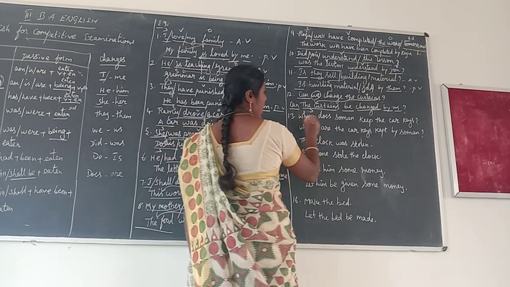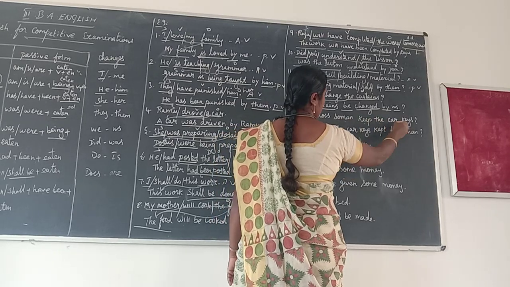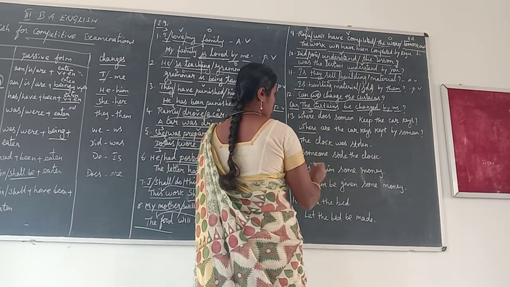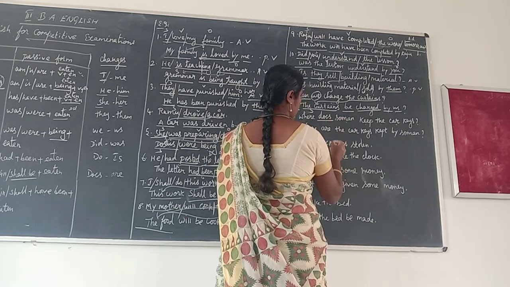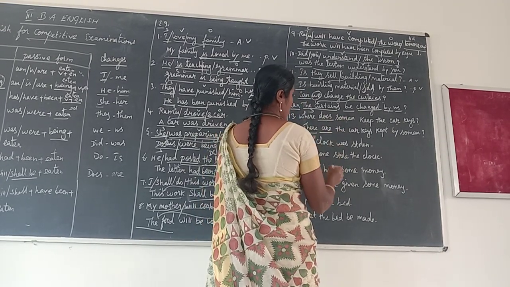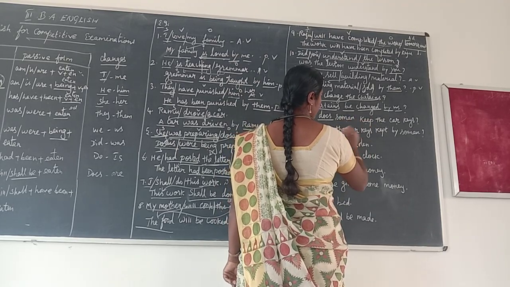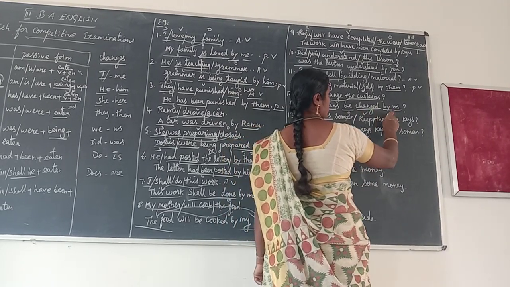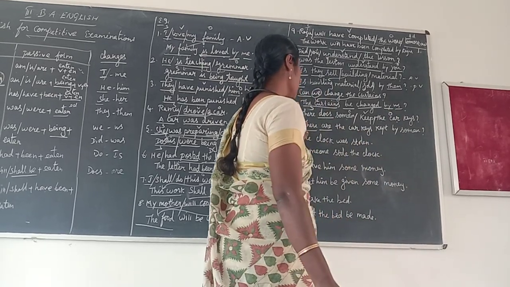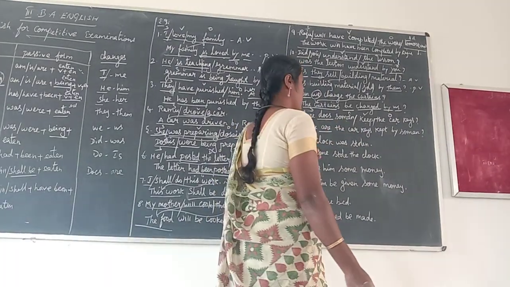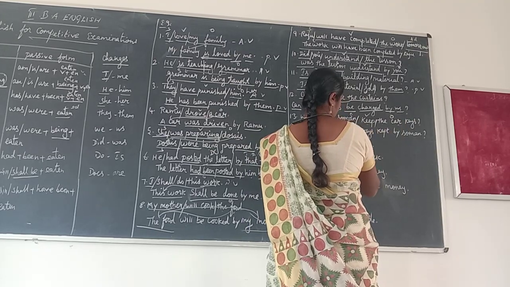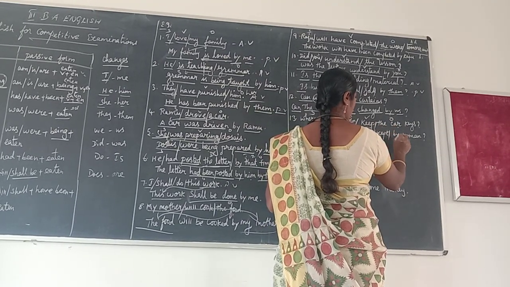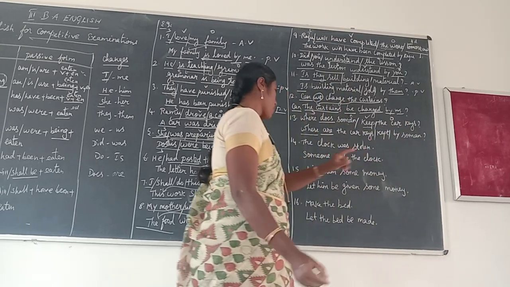Next one, where does woman keep the car keys? Where stays in the same place. Here does changes into or so many. This is the subject. Keep is the verb. This is the object. This is the extra words. The car keys, keep changes into kept by so many.